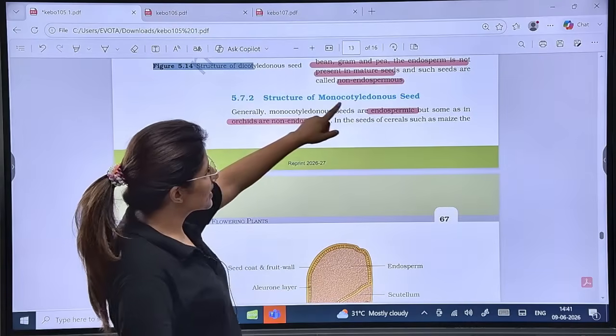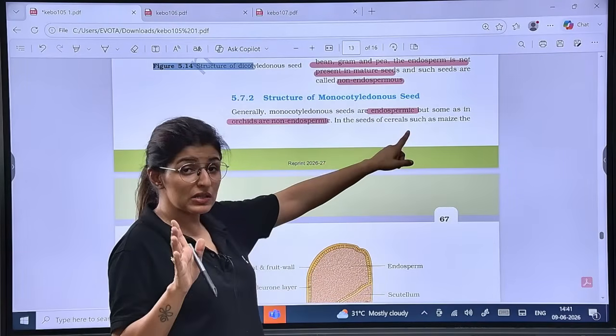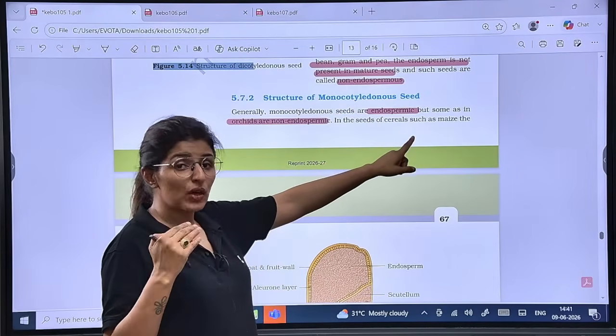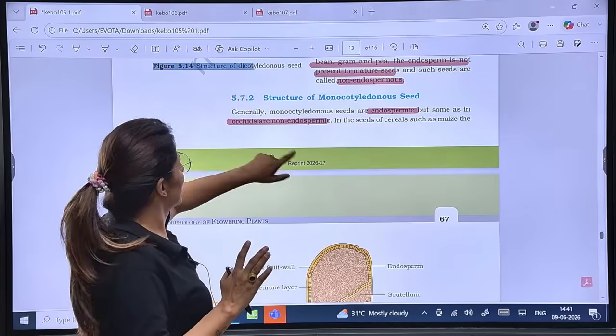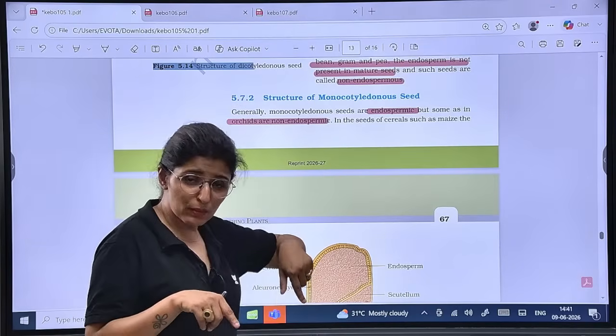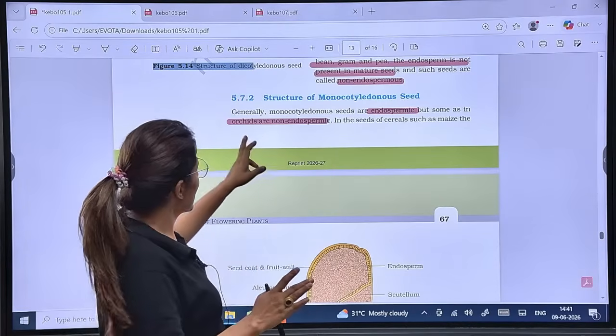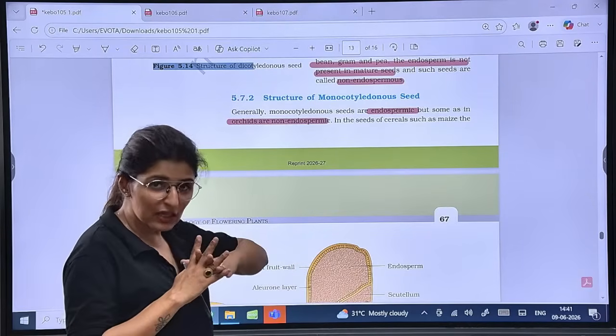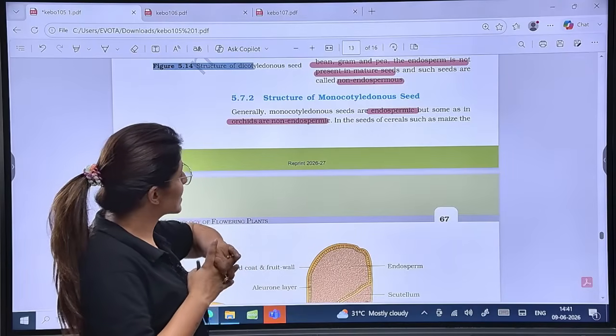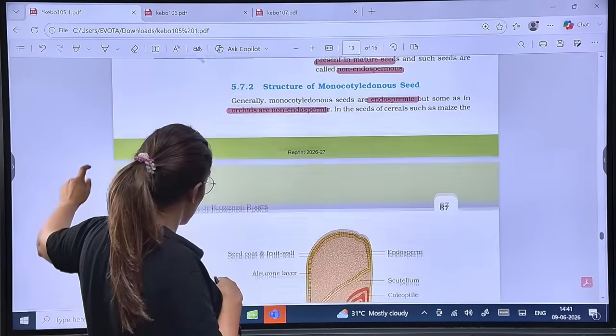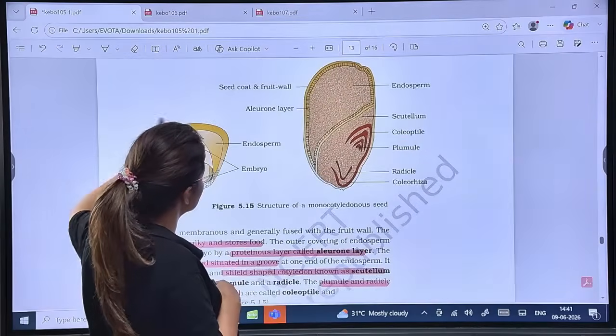While monocot seeds are endospermic because the endosperm is not completely consumed, orchid is also a monocot, but in it the endosperm is completely consumed, hence it becomes non-endospermic. Can you remember these things? Yes, guys? All right, now just see the structure and the labeling of this structure.